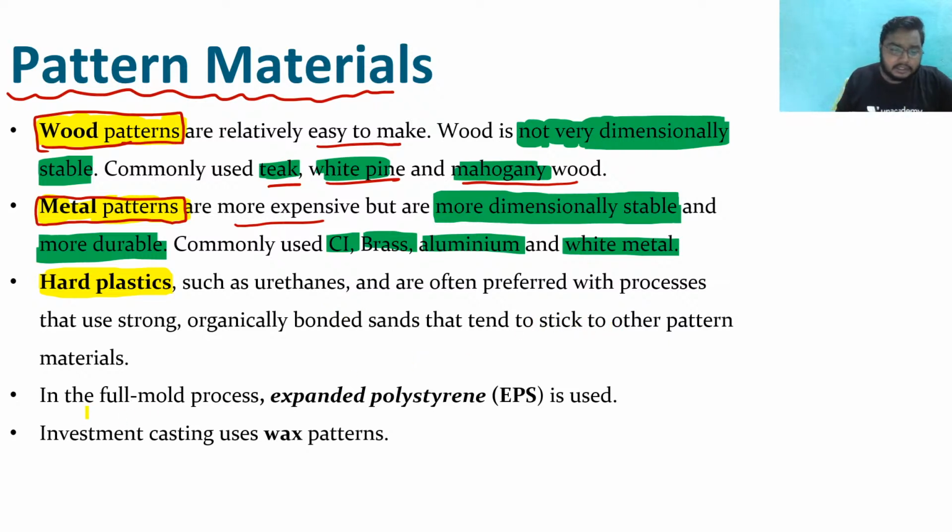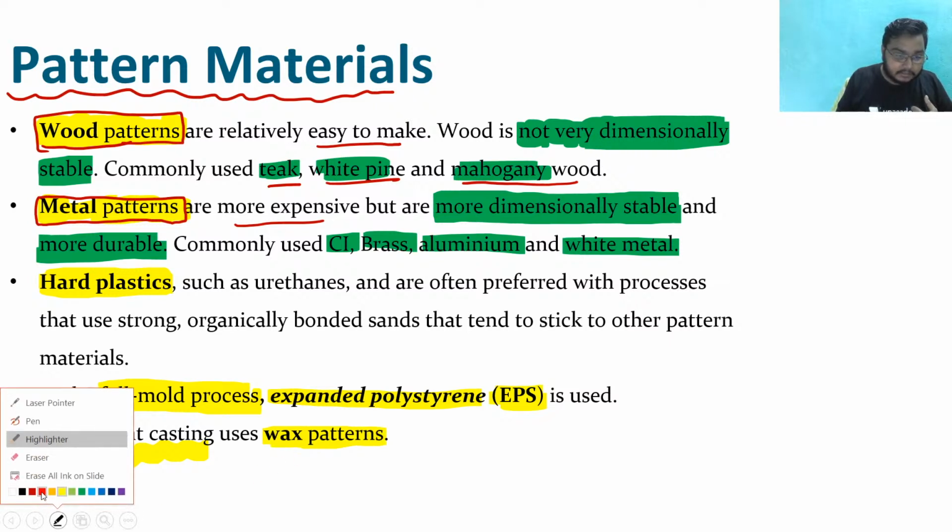Next most important is the full mold process. For a full mold process, what we do, sir, we use expanded polystyrene, EPS. We are going to see where EPS is used, and there is one most important special casting in which expanded polystyrene is used, right? So we are going to discuss those things. Next most important, investment casting is there. This is also a special casting in which we use wax pattern. Okay.